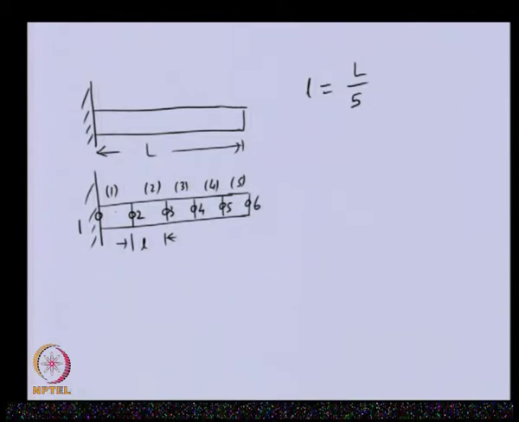And if we want to develop the elemental equation, we can take one of the representative elements and draw the free body diagram of that.